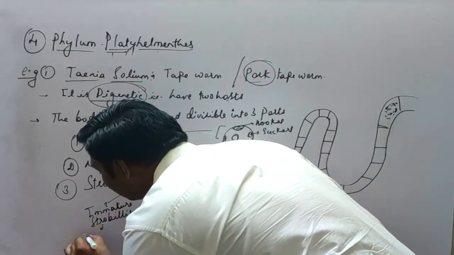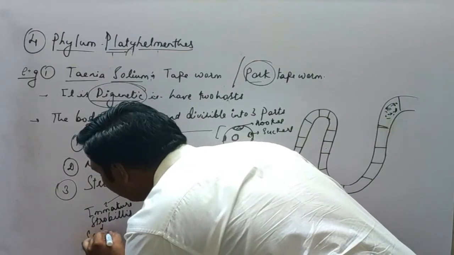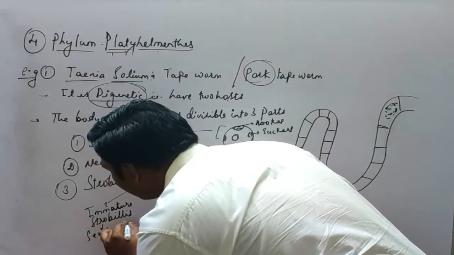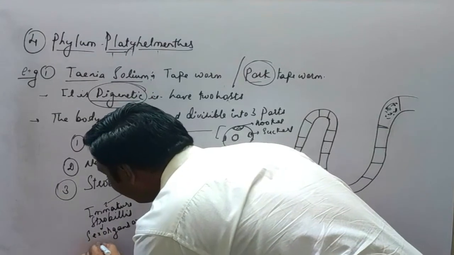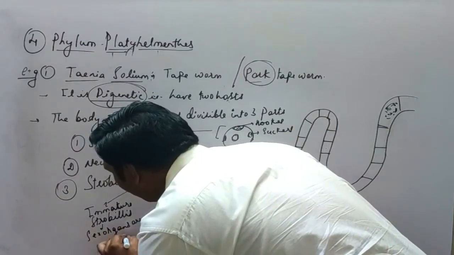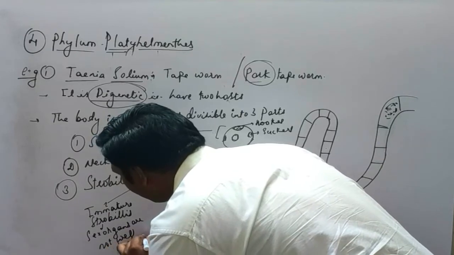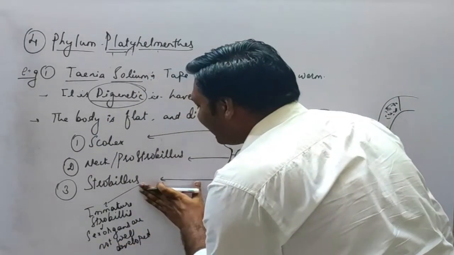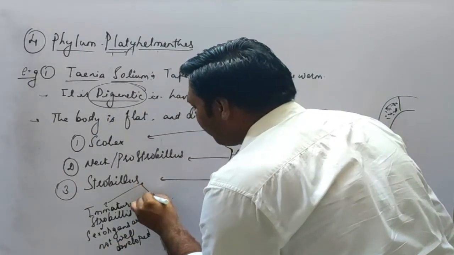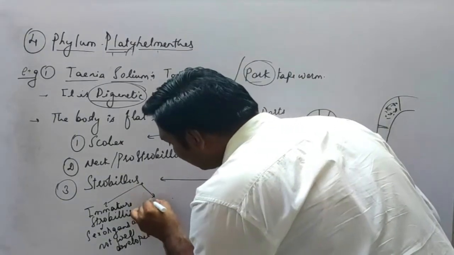Here you can write: sex organs are not well developed. Now second, that is the mature strobilus.